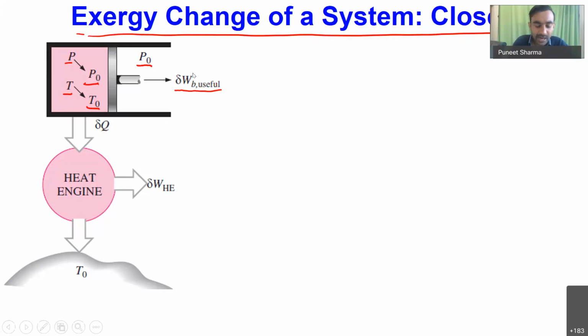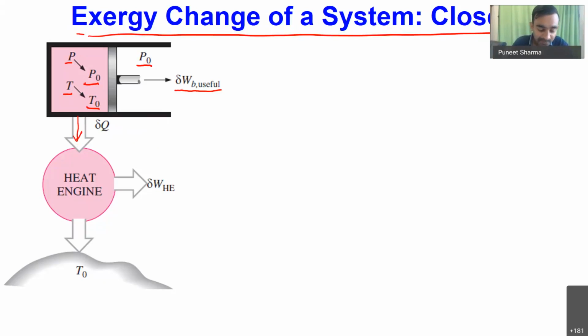Apart from that, the initial temperature of the system is T, and for determining exergy, finally we have to change the temperature from T to T naught. Okay, so we bring the state of the system to the state of surroundings. In order to change the state from T to T naught, I have to do a certain amount of heat transfer. Some amount of heat I will be transferring to surroundings.